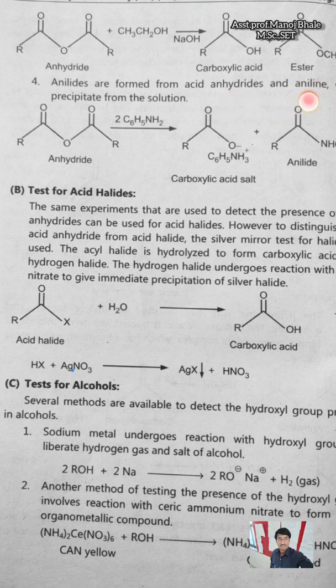So the anhydride reacts with alcohol, and anyway there is formation of the carboxylic acid. If we react this carboxylic acid with sodium bicarbonate, then there is effervescence of CO2.